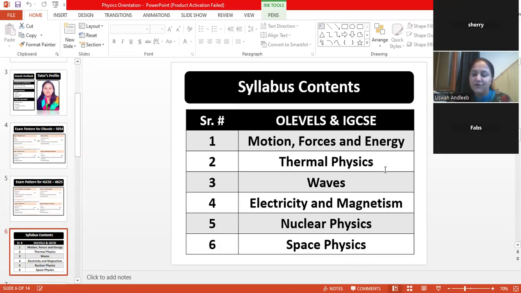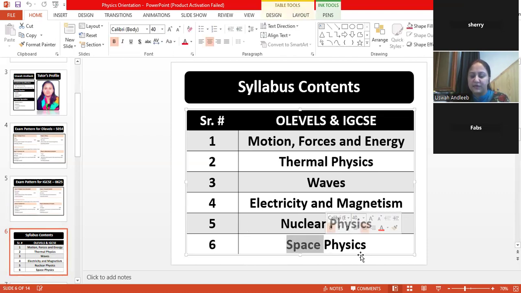So basically, both of you are from IGCSE. So all the things that I will be discussing over here will be related to IGCSE. These are the major 6 topics that are written in front of you. The space physics topic was not there 2 to 3 years back, but now they have included it in the syllabus, and it will come in the examination.